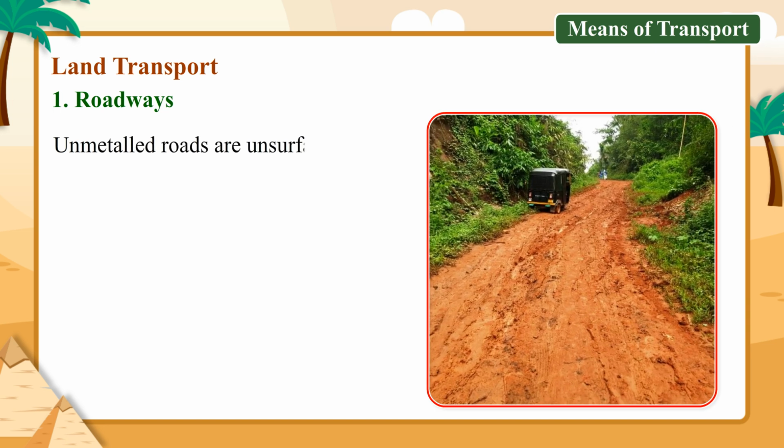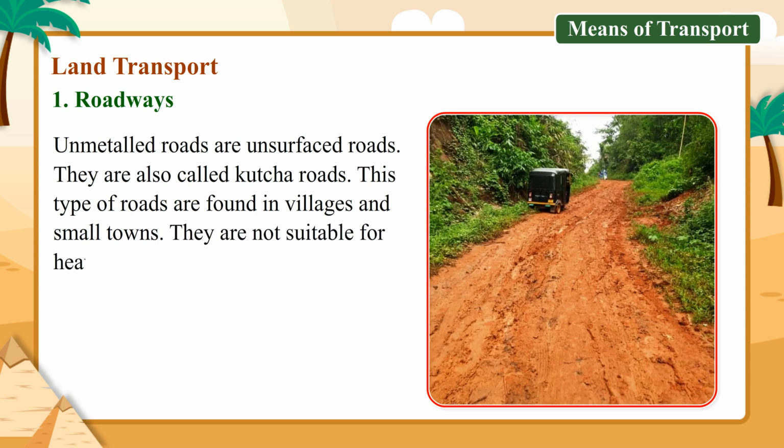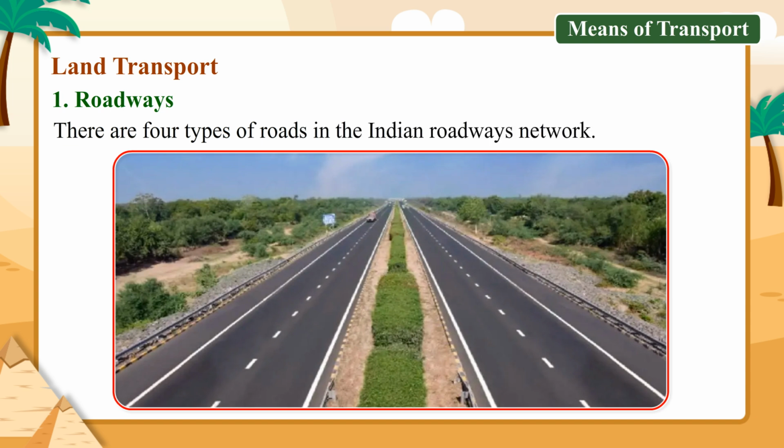Unmetalled roads are unsurfaced roads. They are also called kacha roads. This type of roads are found in villages and small towns. They are not suitable for heavy vehicles. There are four types of roads in the Indian roadways network.